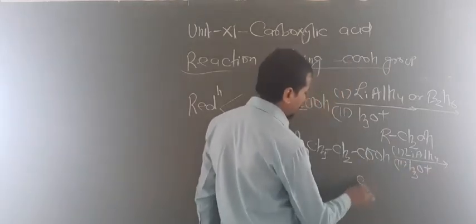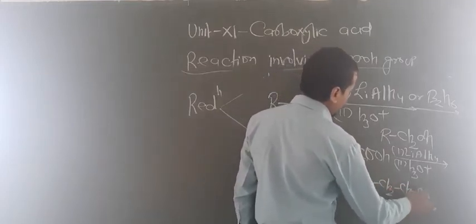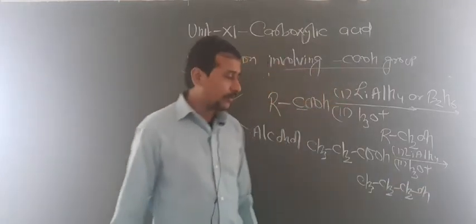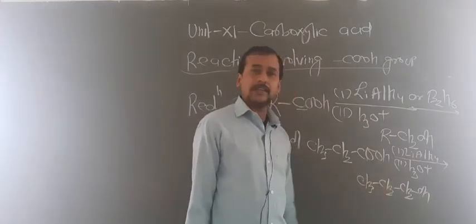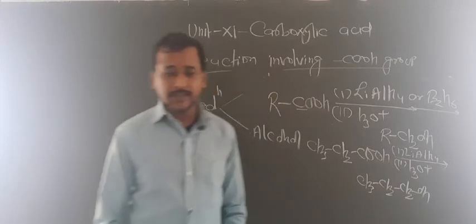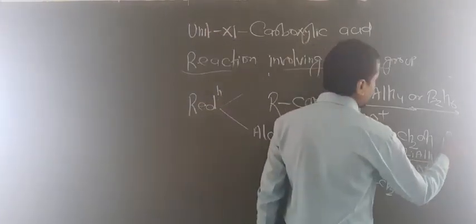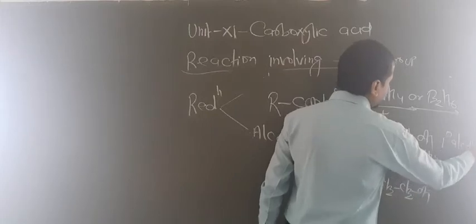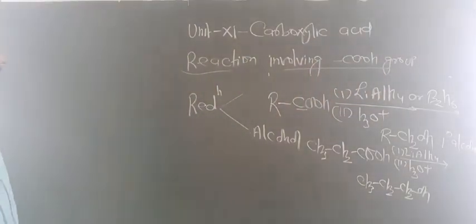So now your answer will be CH3CH2CH2OH. Now what we have to do is this COOH group changes into 1 degree alcohol. So from acid you can get 1 degree alcohol. Okay dear students, this is 1 degree alcohol. So these are the reduction reactions.